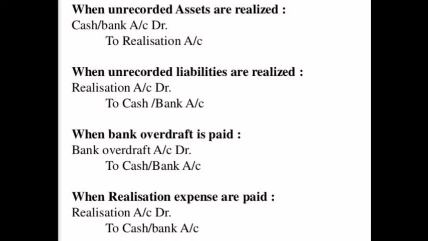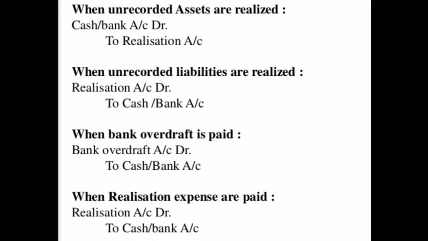And the next, the last entry: when the transactions are over, we have to pay a realization expense. When realization expense is paid by the firm, the entry will be realization account debit to cash and bank account. If realization expenses are paid by a partner, in that case the entry will be realization account debit to partners capital account. So according to that we have to pass the entry.